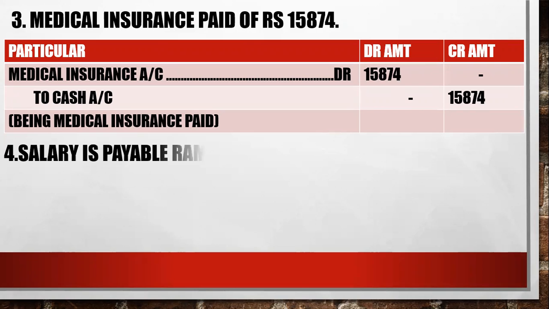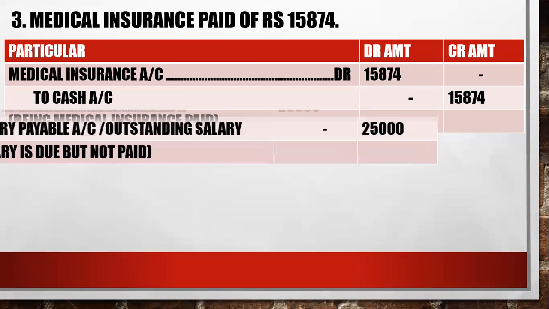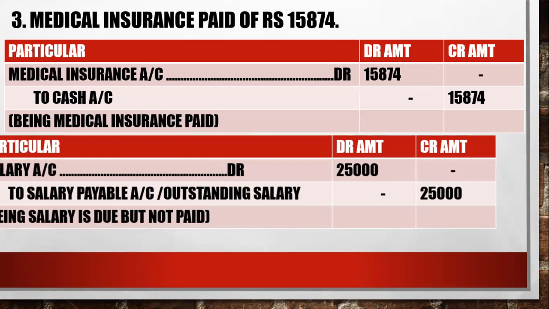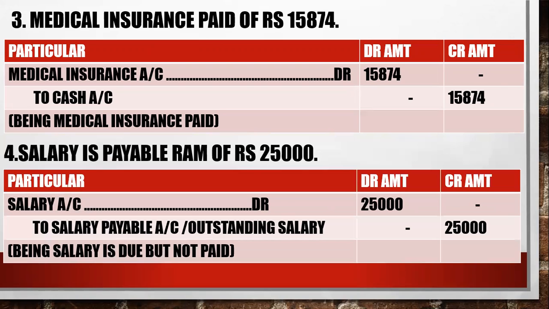Okay. Next is salary payable to Ram of rupees 25,000. Salary account debit, the outstanding salary credit. Salary to outstanding salary or salary payable account, you can say, because it's payable. Anything payable in future is called a liability, and a liability account always shows a credit balance, on the credit side.